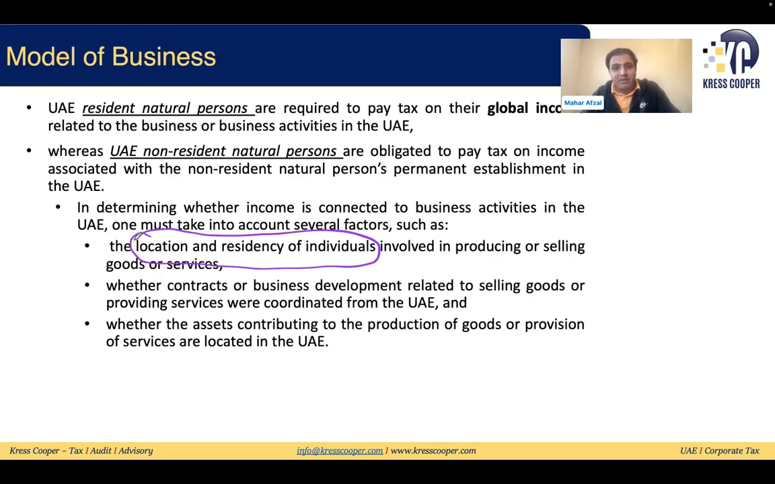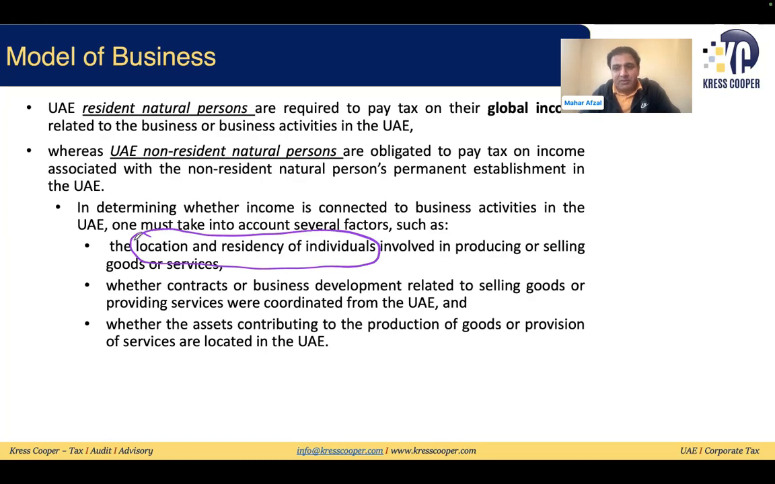Whether contracts or business development are related to selling of the goods. If the contract is being executed in the UAE, business development is being done in the UAE, it doesn't matter wherever the person is, it will be considered UAE income and the person will be liable to pay tax in the UAE. Then, where the assets contributing to the production of goods or provision of service are located. The assets that are being used in the production of the goods, it doesn't matter wherever the individual is living. If the assets are within the UAE, and revenue is being generated from those assets.